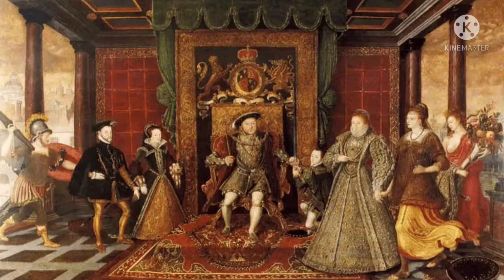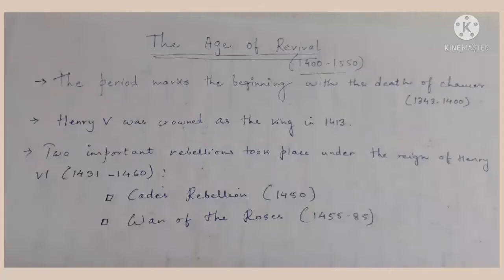So, we see that this particular period commences with the death of Geoffrey Chaucer, who had contributed to the history of English literature from 1343 to 1400. And since this age begins from 1400, it allows us to witness the death of Geoffrey Chaucer, although bringing in certain revivals, certain transformations, certain transitions that are coming across the literary space.